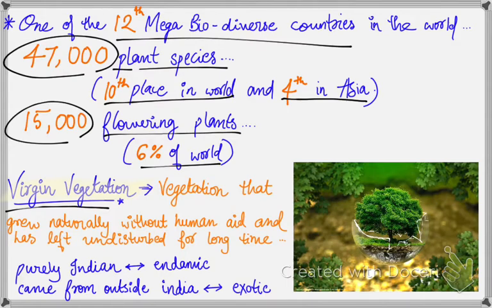Vegetation that is purely Indian is known as endemic, and the vegetation that has come from outside to India is known as exotic plants. Here we'll be dealing with two terms actually, flora in the sense plants and fauna in the sense animals. So now let's begin with relief features.